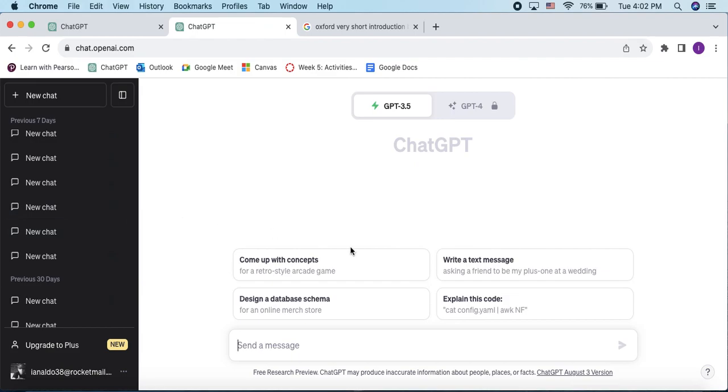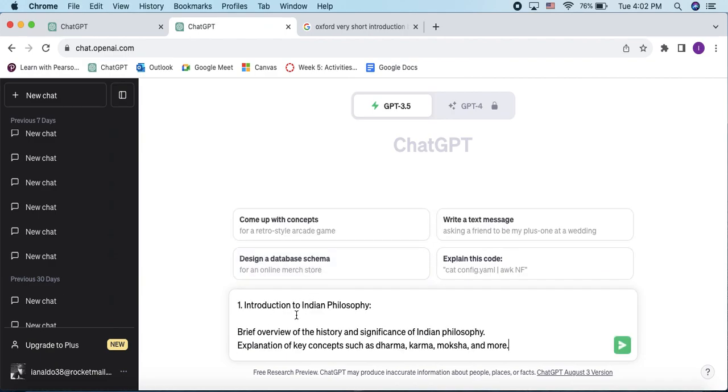Now, if you're using your cell phone, my recommendation is to simply take a snapshot of the original table of contents and then open the app and then just do some toggling back and forth. Go ahead and paste that in and just give it a command. So write an introduction to Indian philosophy. I'm going to take away this colon and add, and make sure to include, and then put a colon there and then have all that stuff.